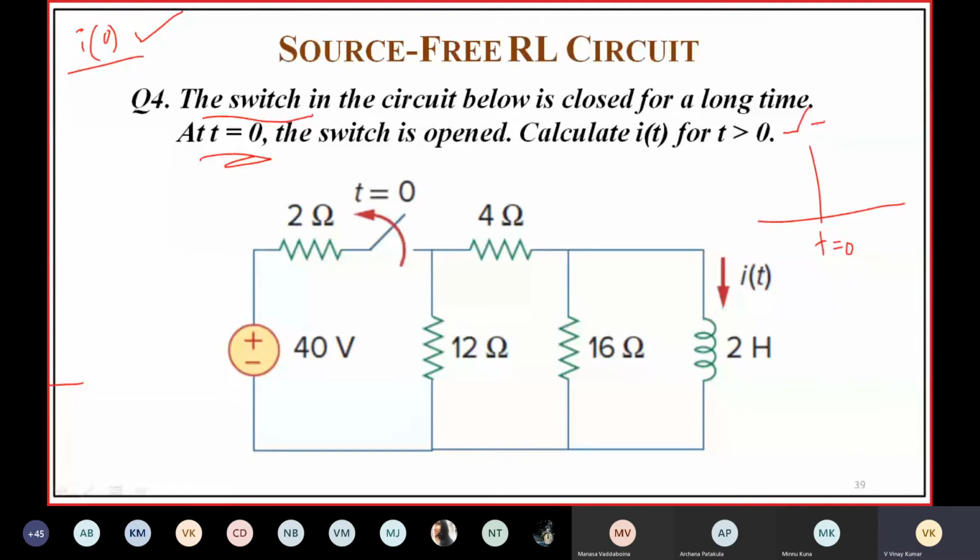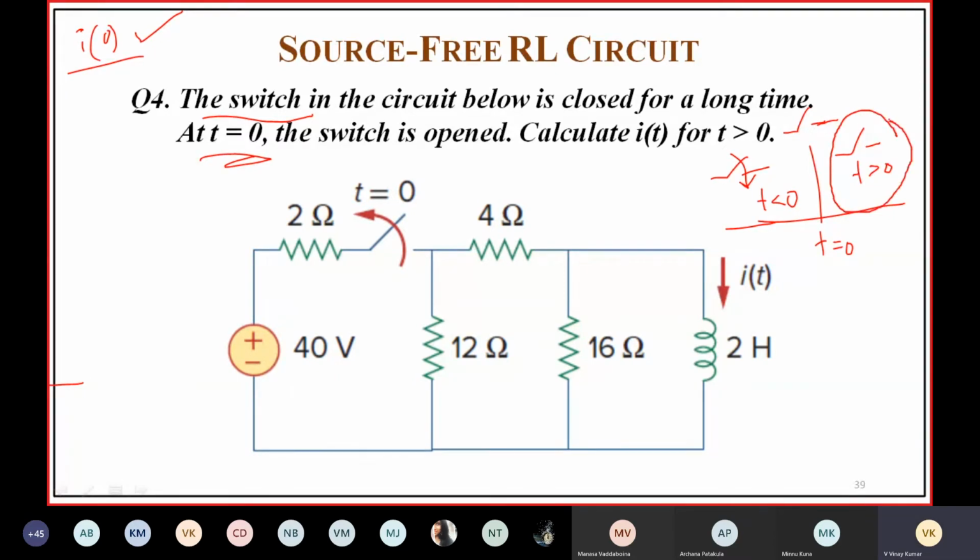Opening the switch at t is equal to 0 means the switch has been closed for a long time, that is, for t less than 0 the switch has been closed. Here again, we are opening the switch at t is equal to 0, which means for t greater than 0 the switch will be open only, right? Fine.